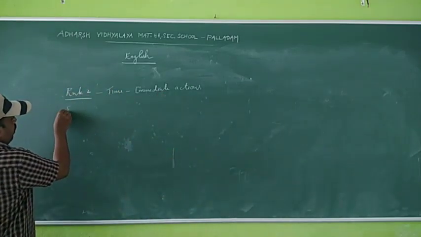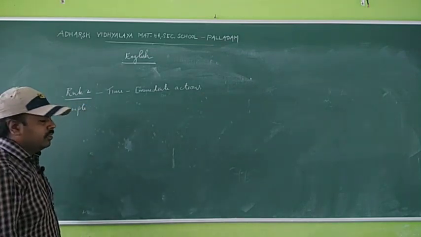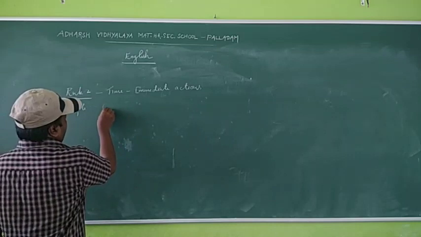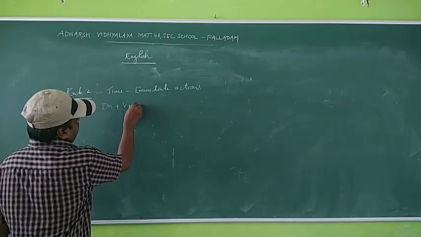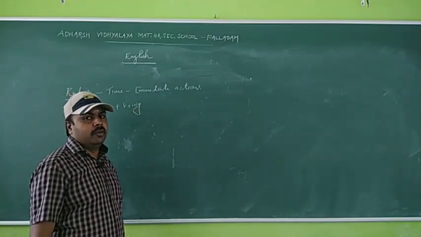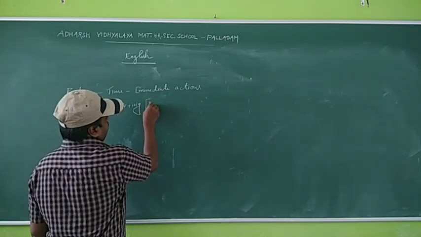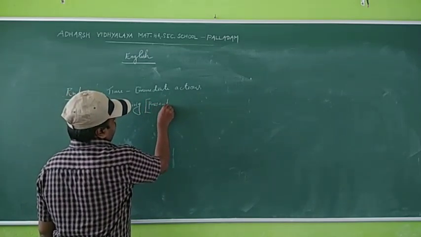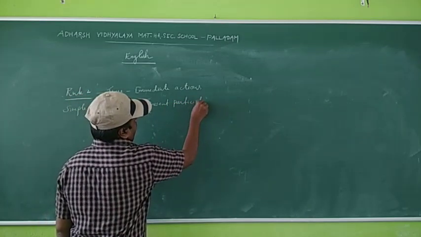So here the simple sentence: on plus verb plus ing. On plus verb plus ing. The verb plus ing means it is present participle.